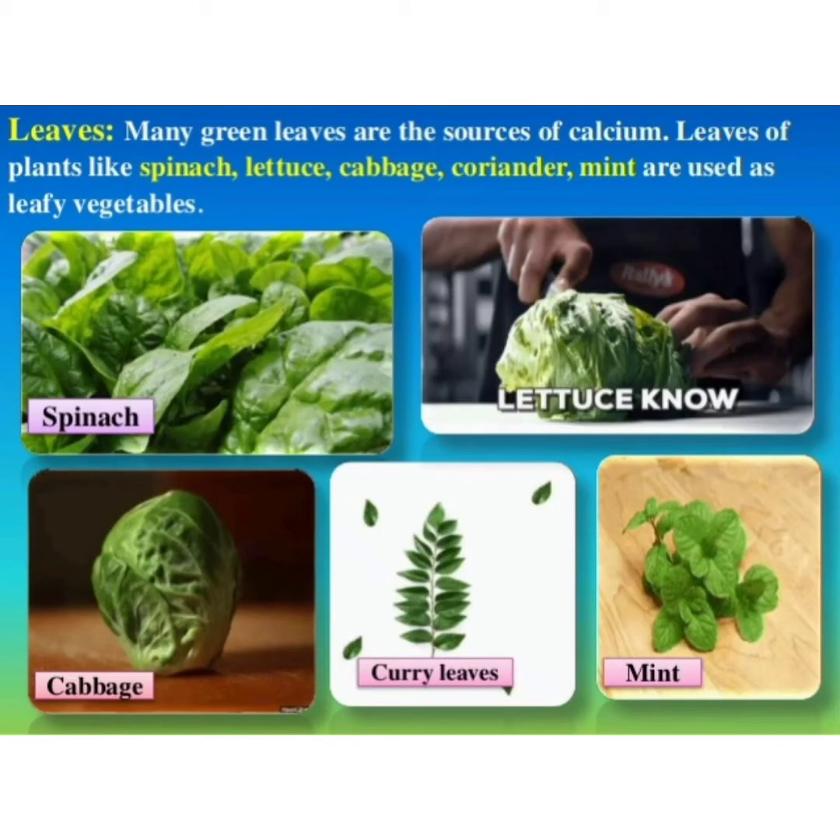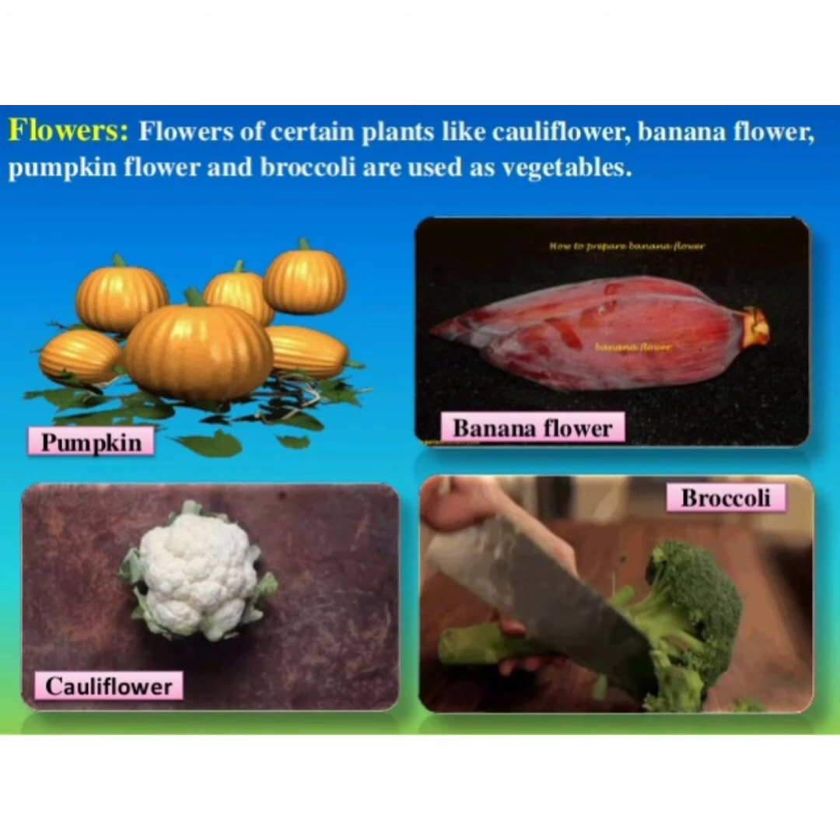Next part is the leaves. Many green leaves are the sources of calcium. Leaves of plants like spinach, lettuce, cabbage, coriander, mint are used as leafy vegetables and they are rich in vitamins and minerals. They keep us healthy. We eat different types of leaves which we consider the edible part of those plants.